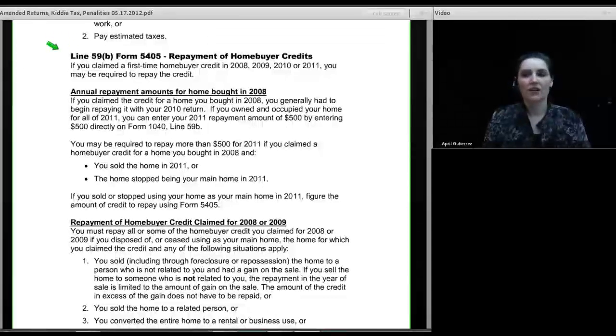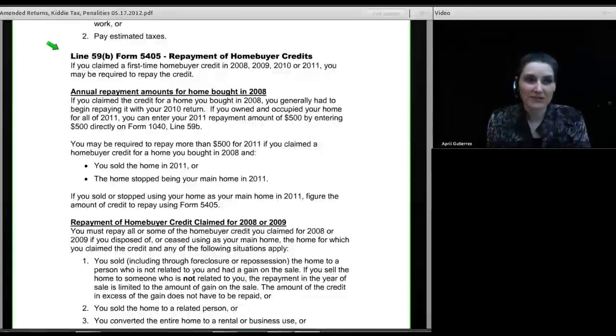That credit also provided for a long-term resident credit. So even though it's called the first-time homebuyer credit, there's a long-term resident portion of it, which was a maximum of $6,500 for people who had owned and occupied their homes, I believe, for 5 out of the last 10 years, and who purchased another home and made that home their primary residence. They may also have qualified for a credit. And that most recent credit has been extended beyond the expiration date of the end of May 2010 for people who are in the military. So it is possible that there are military people who were still claiming this credit with their 2011 returns.